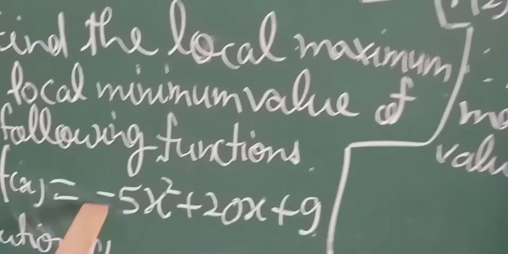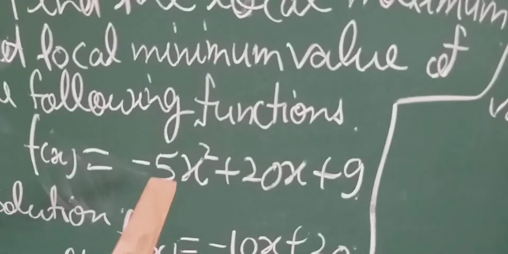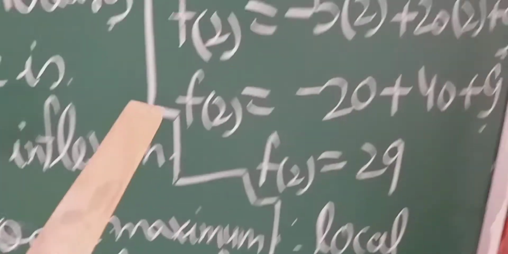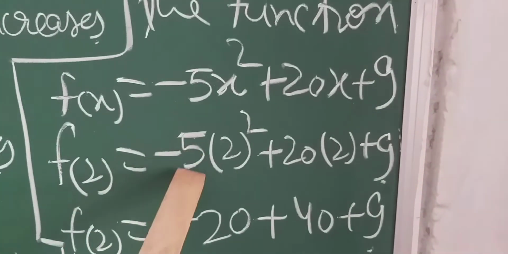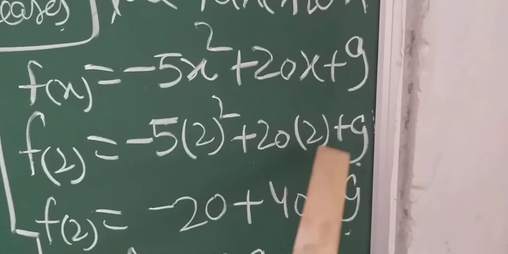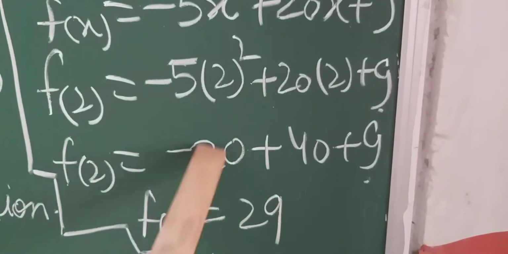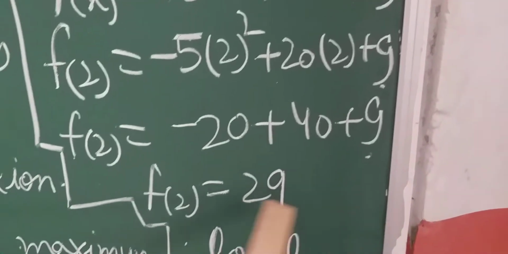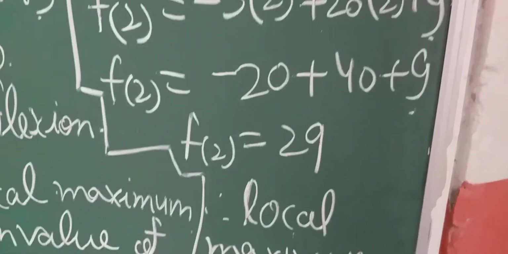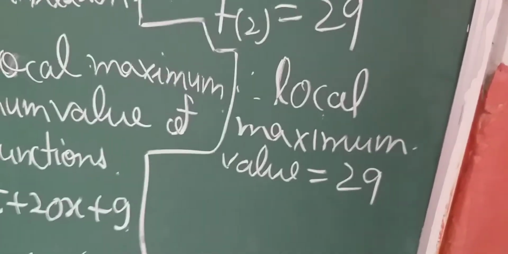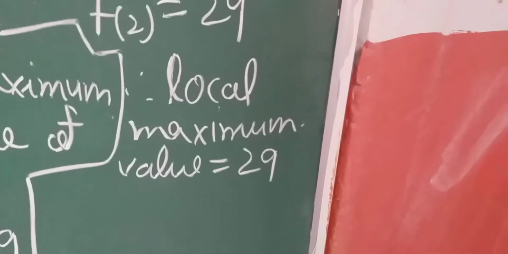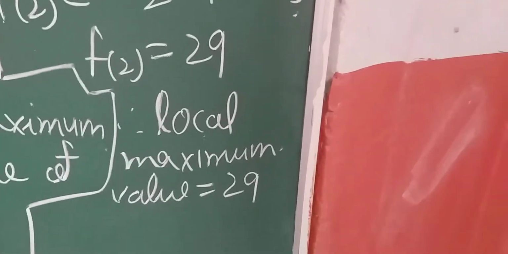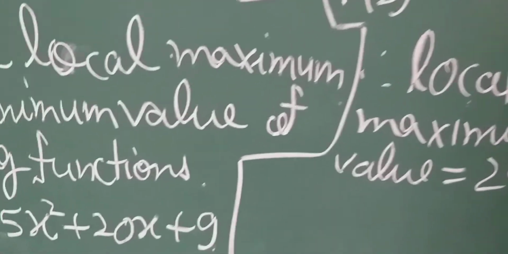This is the function, students. So let us put x equal to 2 here: minus 5 into 2 square plus 20 into 2 plus 9. So minus 20 plus 40 plus 9, f(2) equals 29. So the local maximum value equals 29. Correct students? This is the local maximum value of the function.